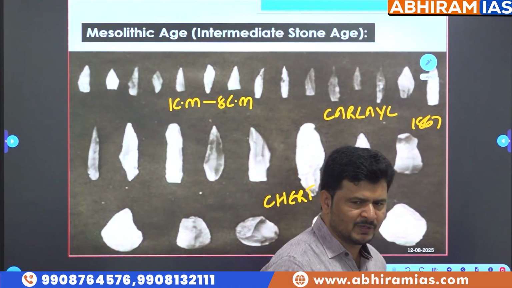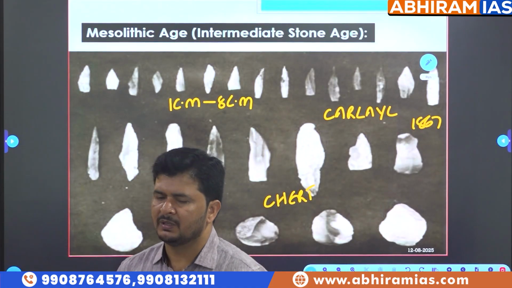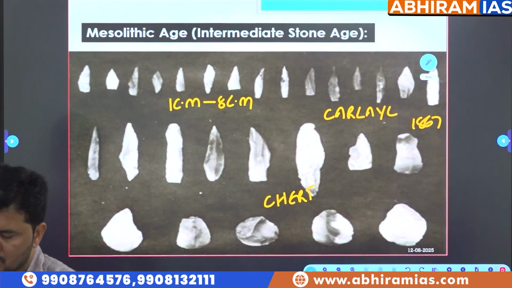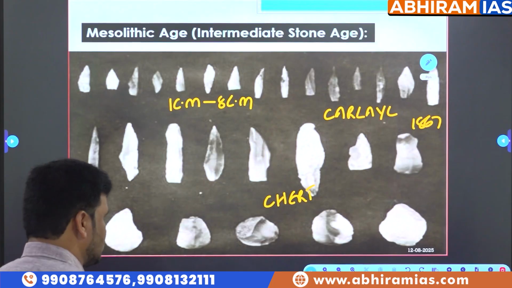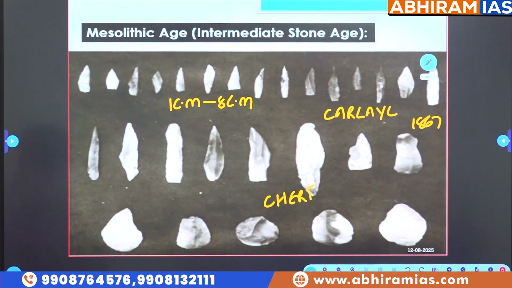Make a narrow mark under Carlyle; it was a previous question of groups. He branded these tools as microliths, or pygmy tools, small. The question may be asked this way: which of the following scholars branded the Mesolithic tools as pygmy or microlithic in nature?